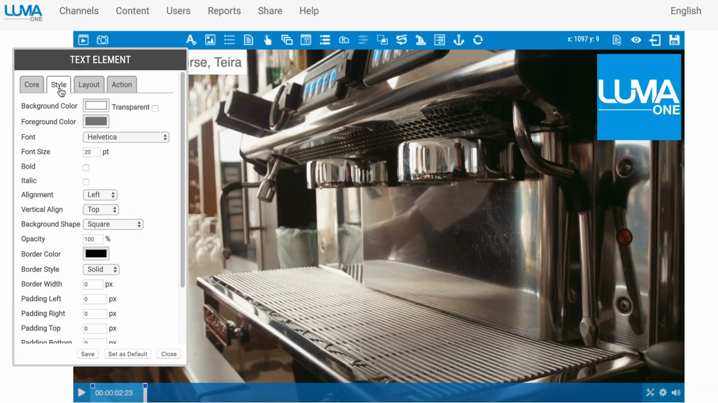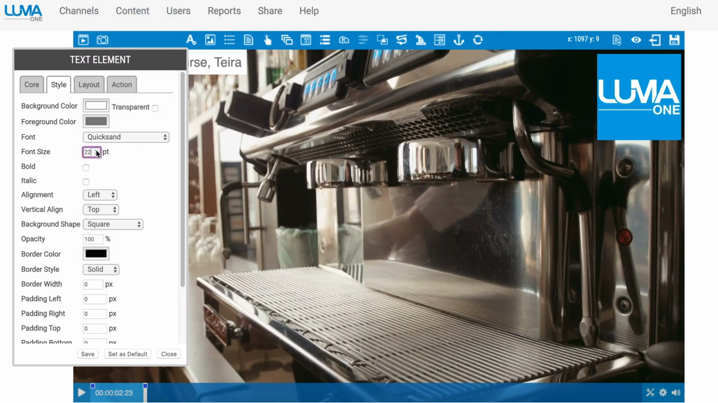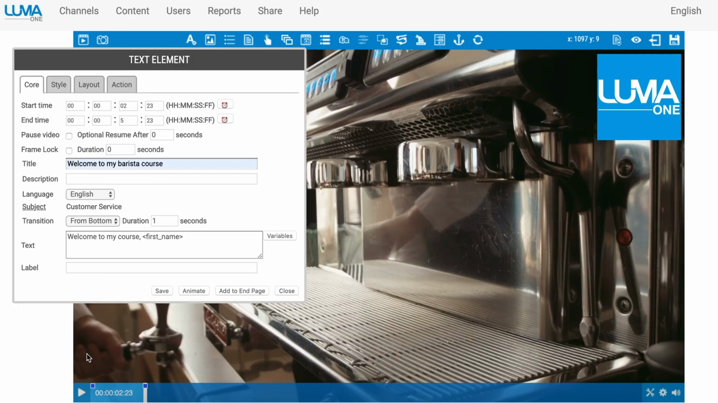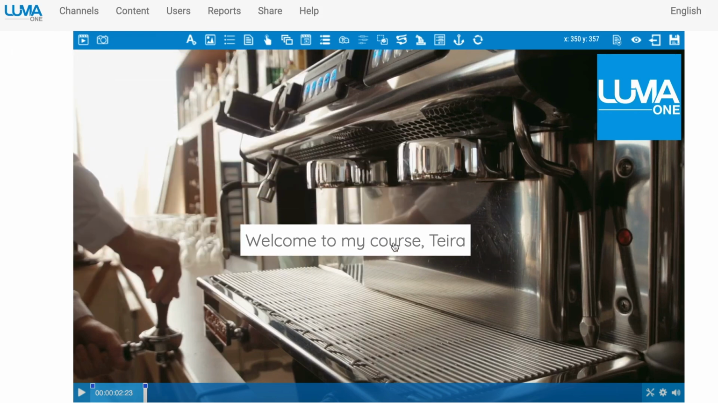I can also choose to edit the style. So set the color, look and feel. Perhaps I'd like to change the font to Quicksand, maybe increase the font size. All of this can be set here, adding borders if I choose. But for this example, I'll click Save, Save again, and Close. And now I have my text interaction to add at any point on the screen.